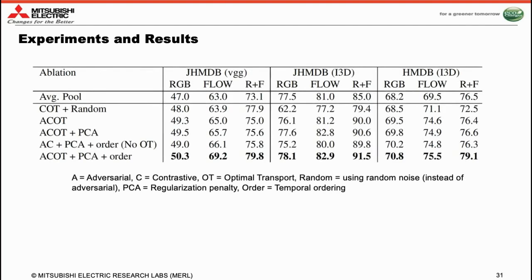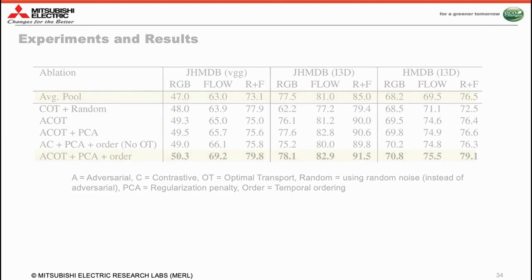Here we present an ablative study of the various modules in our setup. We see that using random noise instead of adversarially generated noise leads to significantly poorer performance consistently on all the datasets and features. We also find that using optimal transport is useful compared to not using it. We find that our full performance is significantly better than average pooling performance on both the datasets.